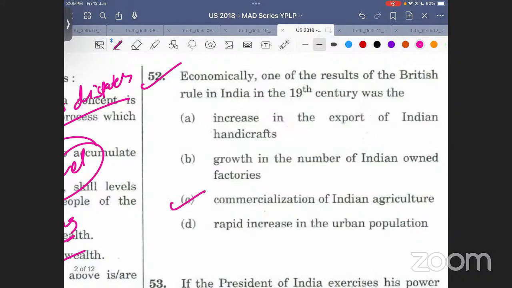So Indian agriculture was commercialized. Obviously बात है ना? Commercial crops उगाने की बात कर दी instead of food crops, and that is why this answer is correct. Simple. सिर्फ समझोगे तो हो गया question.